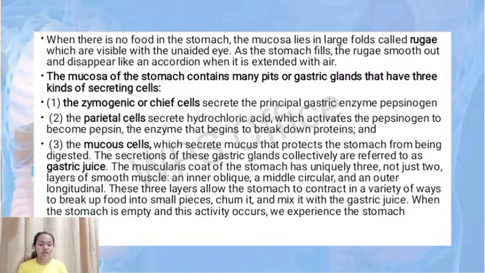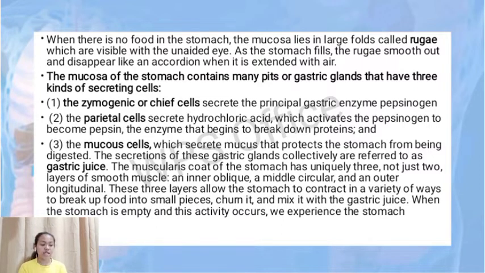The parietal cells secrete hydrochloric acid, which activates the pepsinogen to become pepsin, the enzyme that begins to break down proteins, and the mucous cells, which secrete mucus that protects the stomach from being digested. The secretion of all of these gastric glands collectively are referred to as the gastric juice.